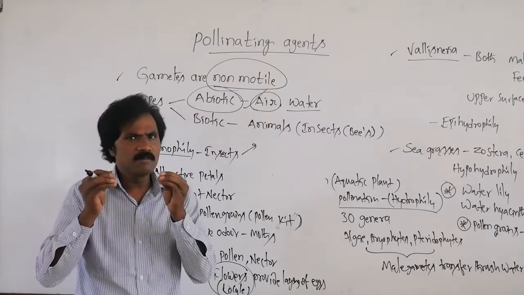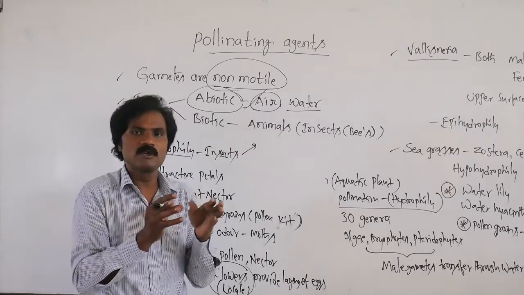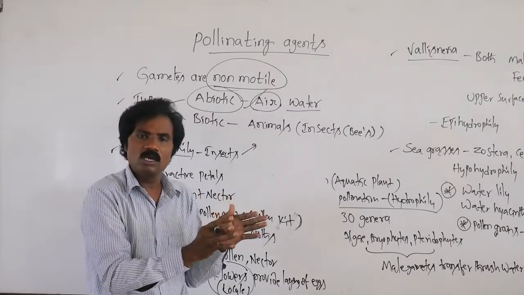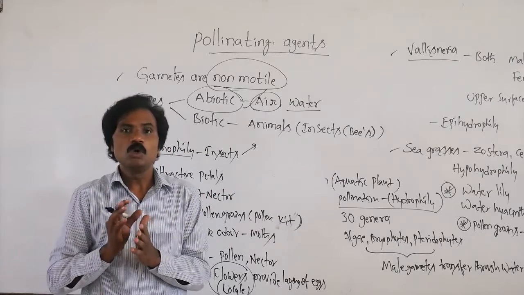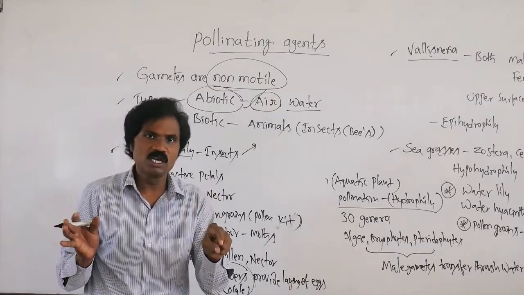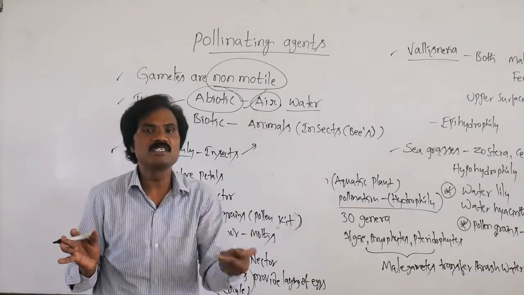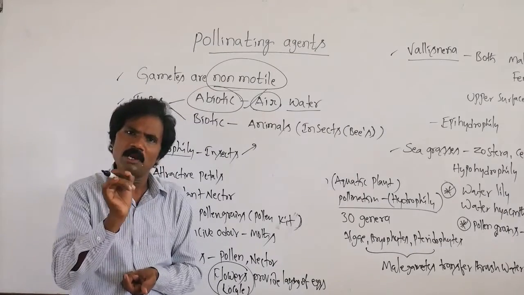Then some of these are mandatory, obligatory, compulsory. Without that specific insect, that plant is unable to pollinate. Without that plant, that specific insect is unable to complete its life cycle. So these are obligatory pollinating agents.